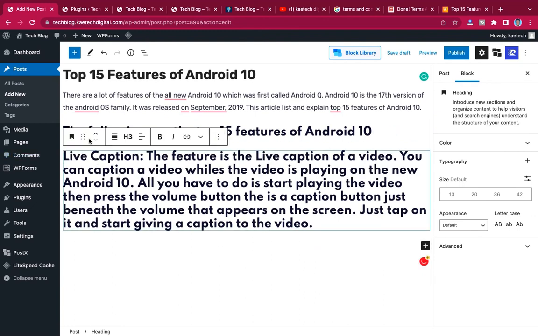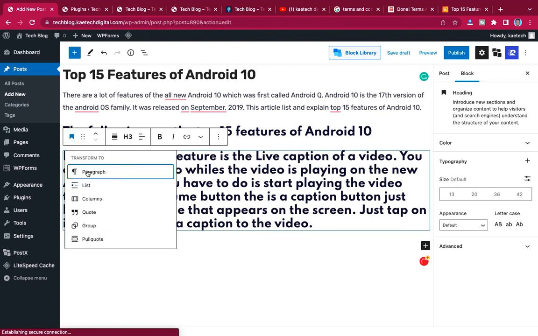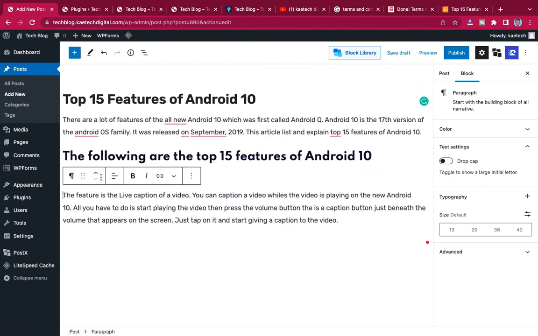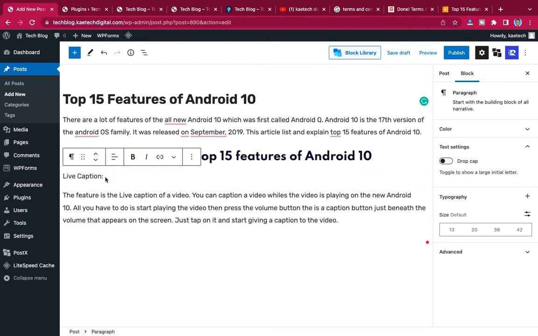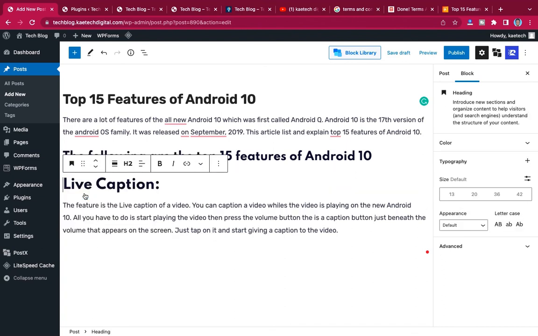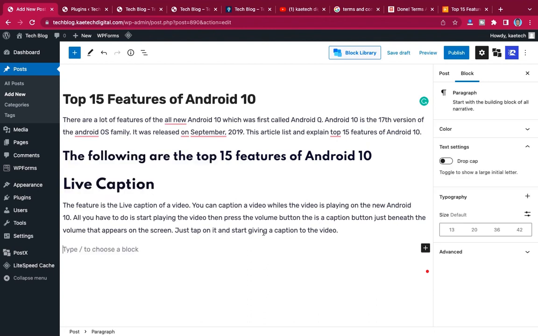Instead of this, I'm going to make it a paragraph. Then I'll come over here and make it a heading like this, live caption, and when I write, I'll come over here and pick image.